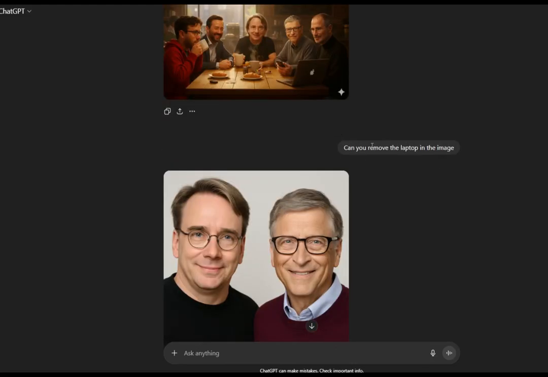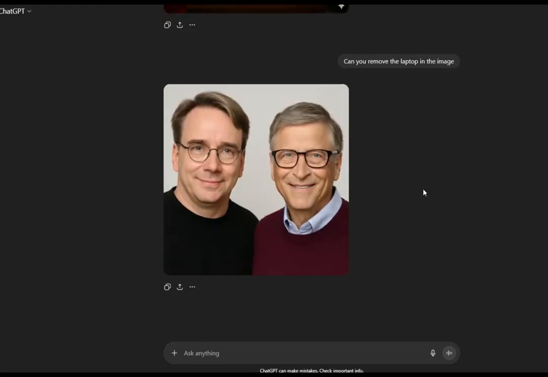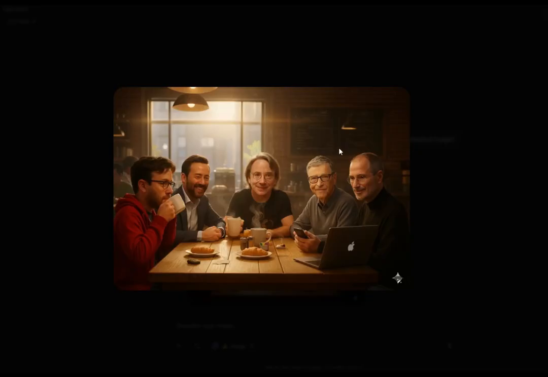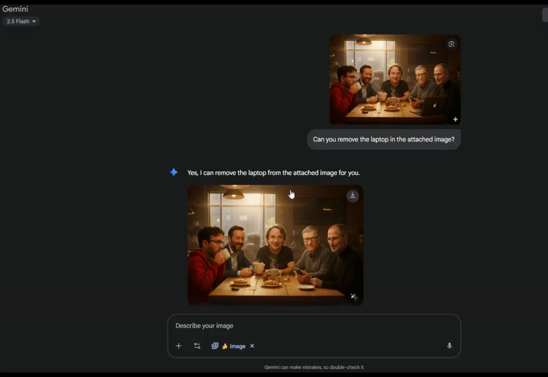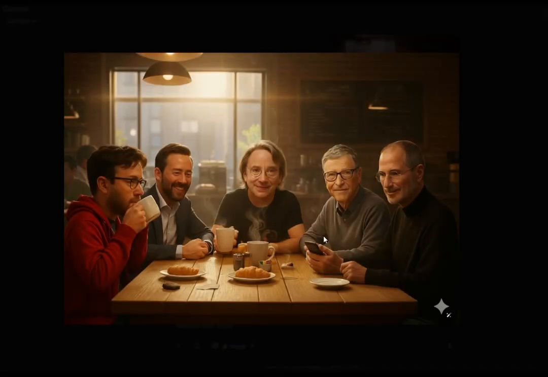And then I said, can you remove the laptop in the image? And they presented me with Bill Gates and Linus Torvalds. So that was interesting. And if I go back to Gemini, you will see that this is the image that I used next, because I went back to Gemini, or Nano Banana, and I said, yes, I can remove the laptop from the attached image. And this is where the problem started again.